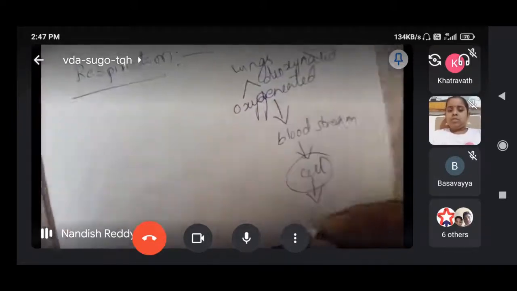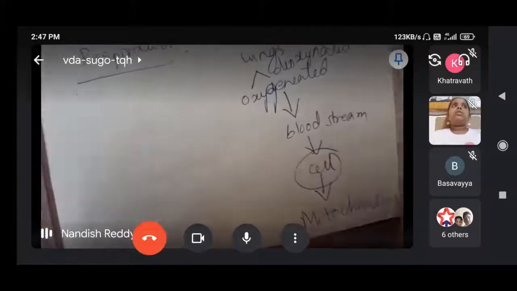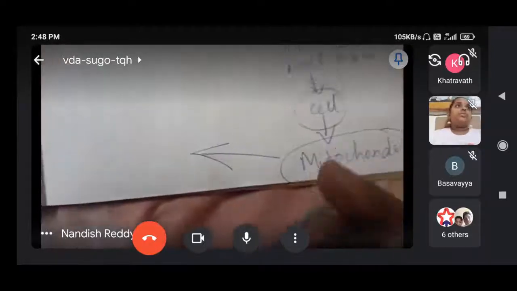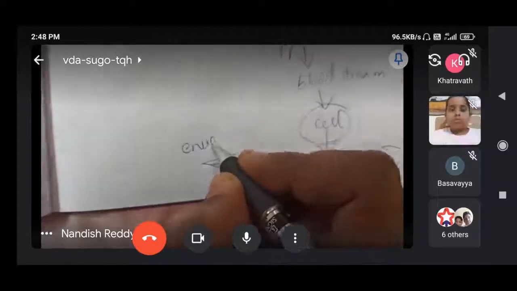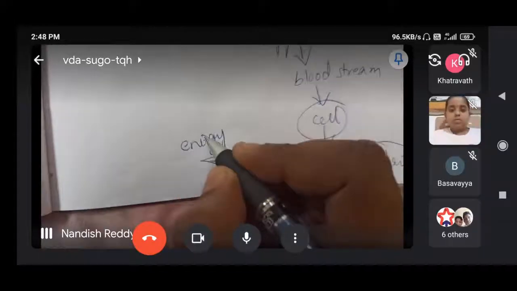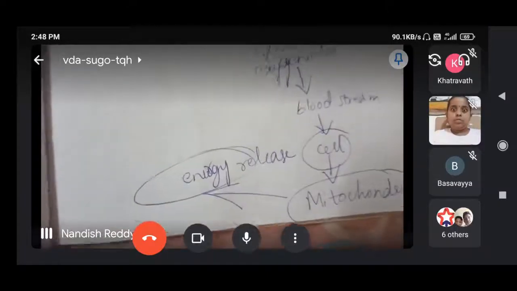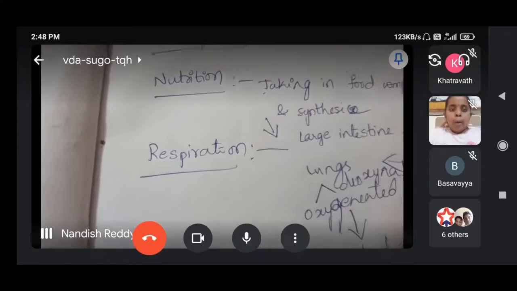Inside the cell, mitochondria will be there. Inside the mitochondria, the respiration process entirely happens, and the energy is released. Energy releasing is happening in this manner. So what is respiration here? The energy gaining process.